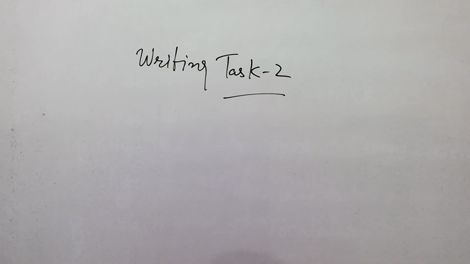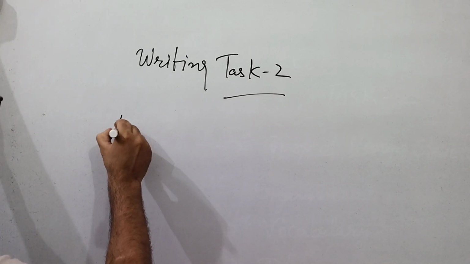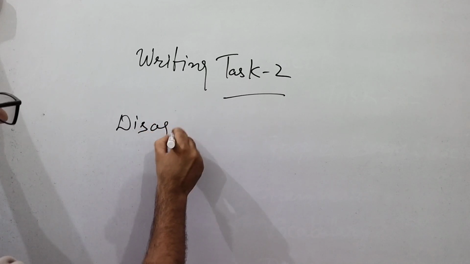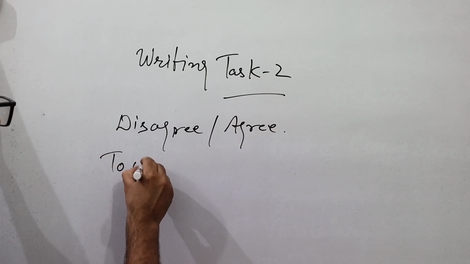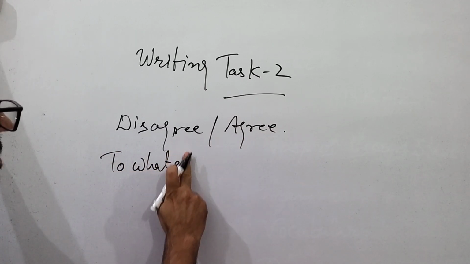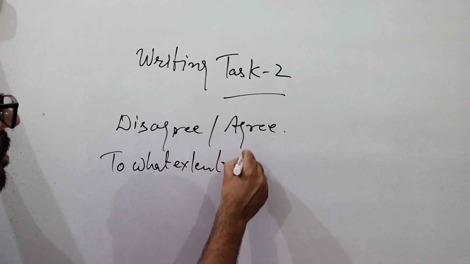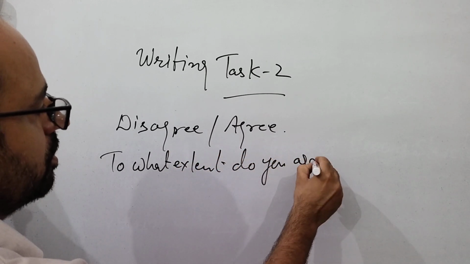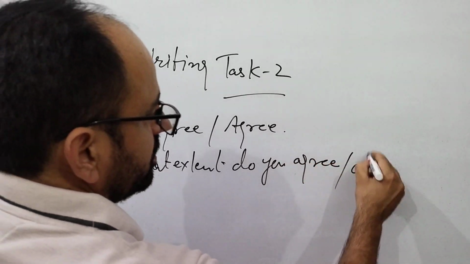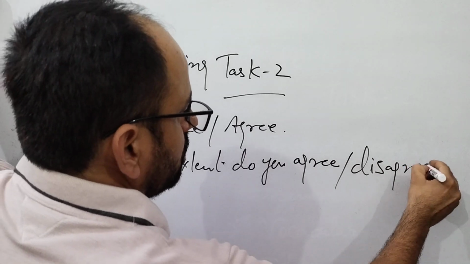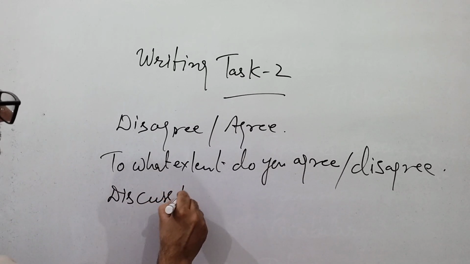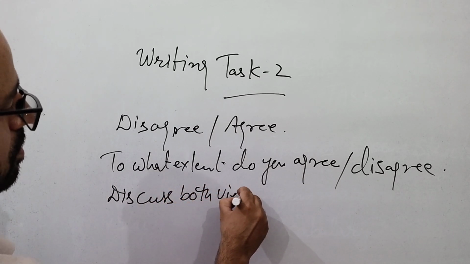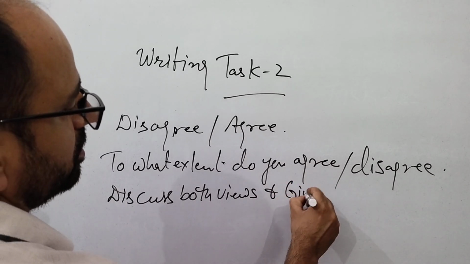So basically in writing task 2 we have 7 or 8 types of essays. If you already know, then you can skip this part. Disagree, agree. To what extent do you agree or disagree? Then we have discuss both views and give your opinion.